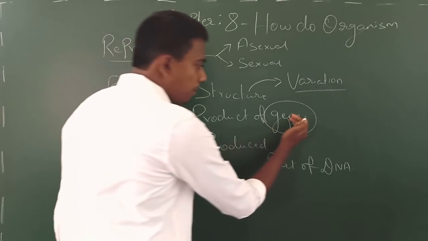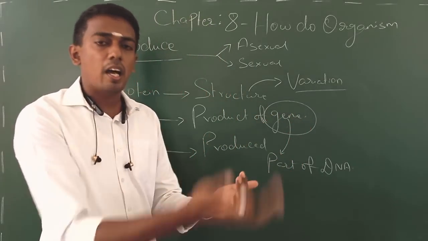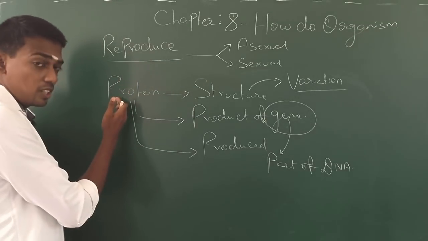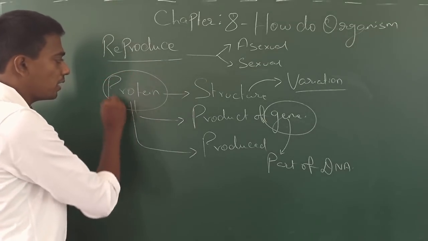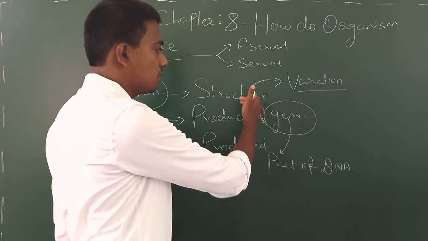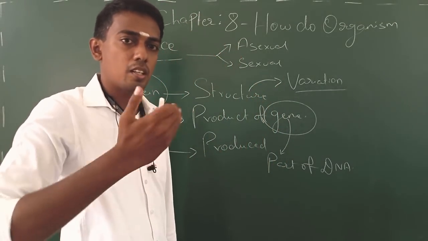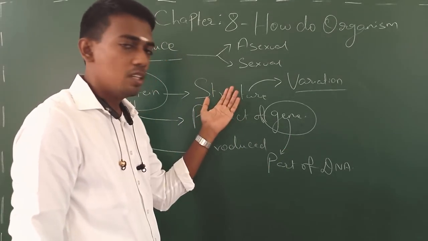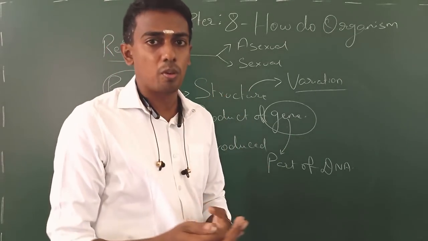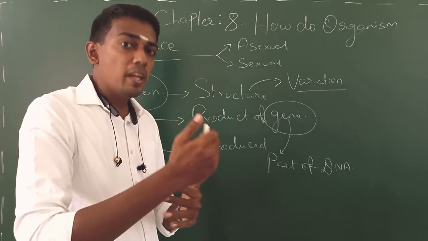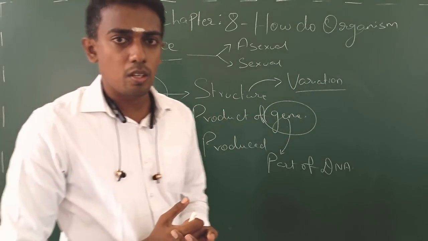So if the gene gets altered, the changes you can see in protein. Once the protein gets changed, obviously the structure of the organism starts to change, and if the difference is more, then the variation is going to be more. So that makes an organism that may not be similar to the next organism.